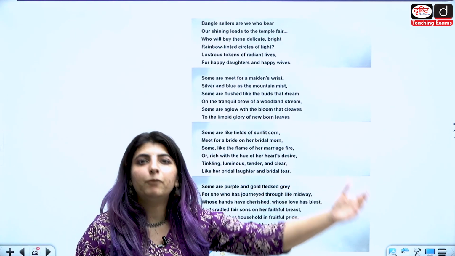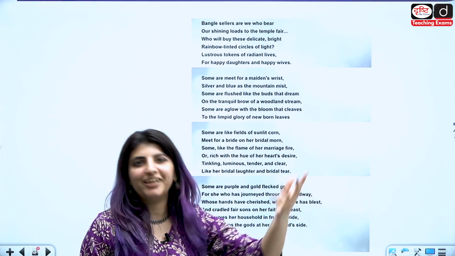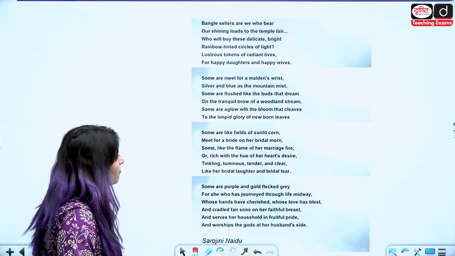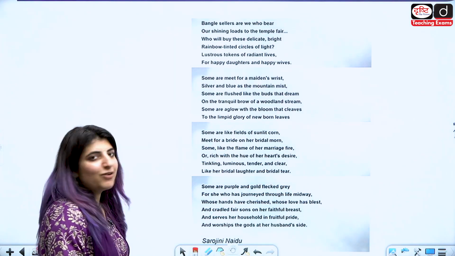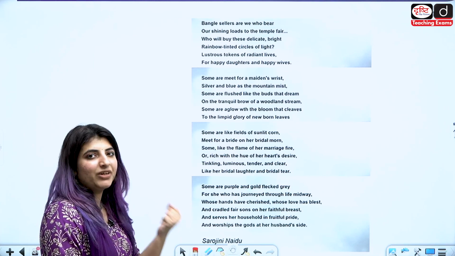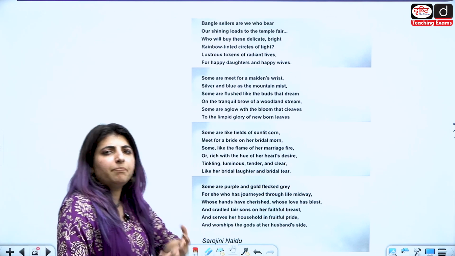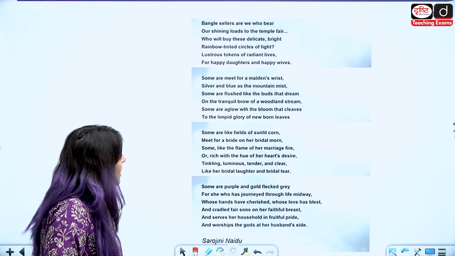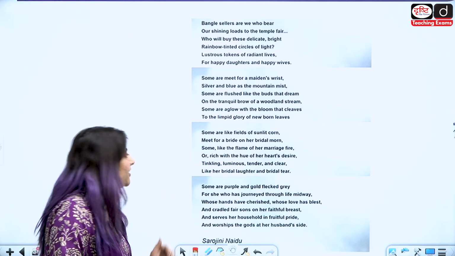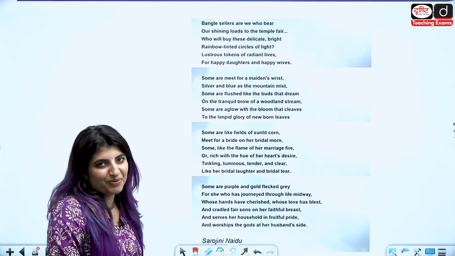Some are like the fields of sunlit corn. जैसे खेतों में आप कॉर्न देखोगे, उसके ऊपर सन गिरता है, तो जो किरणों की वजह से वो जो कॉर्न है और खिल जाता है, उस तरीके से कुछ चूड़ियां ऐसी हैं जो सनलिट कॉर्न की तरह चमक रही हैं. Meet for a bride on her bridal morn. So जब एक औरत जो शादी करके जाती है, the next morning when she wakes up, some चूड़ियां जो हैं वो वैसी चमक भी रख रही हैं. Some like the flame of her marriage fire, the passion that the girl might have for her husband, or rich with the hue of her heart's desire. Tinkling, luminous, tender and clear, like her bridal laughter and bridal tear. So mix of both, right?